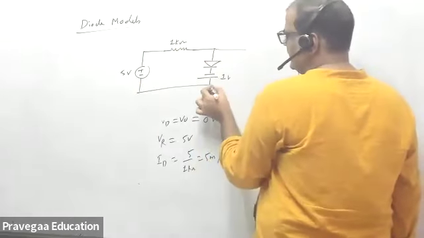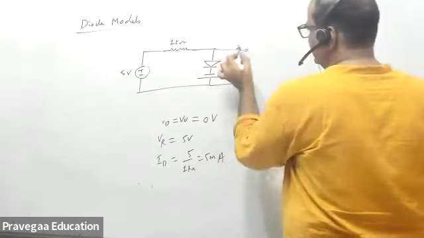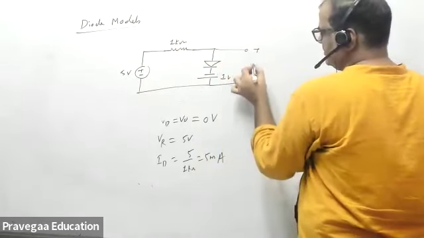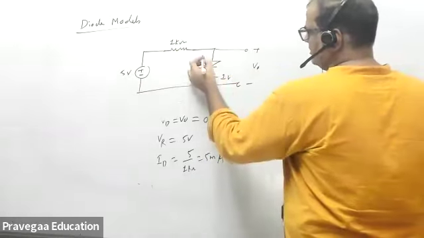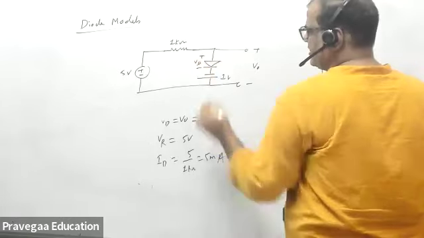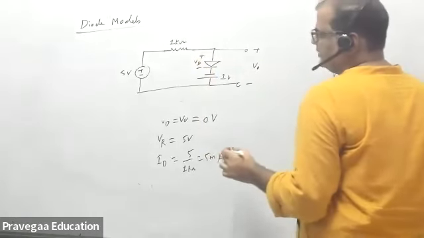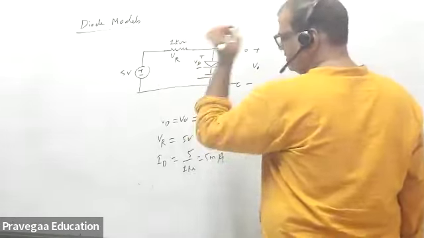Tell me what is V naught, what is VD, and what is VR.